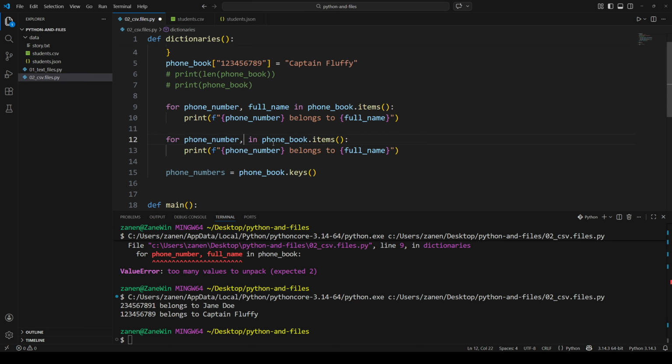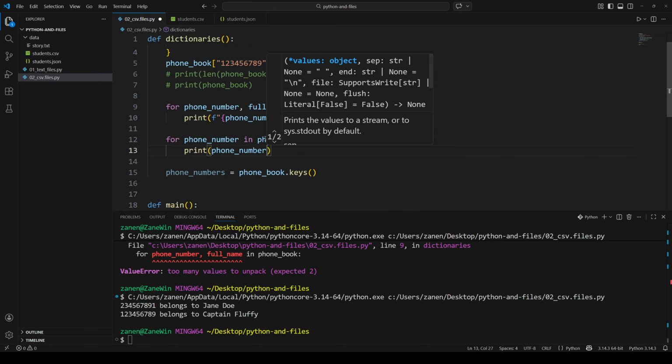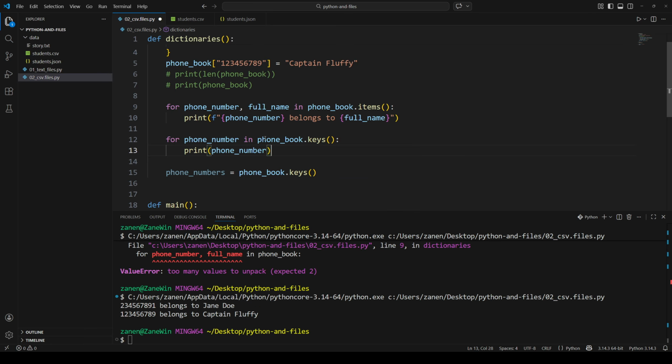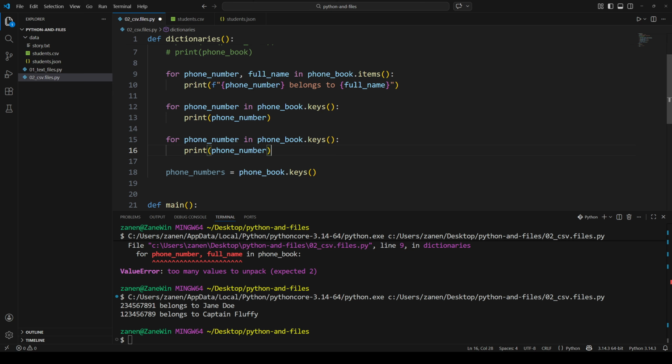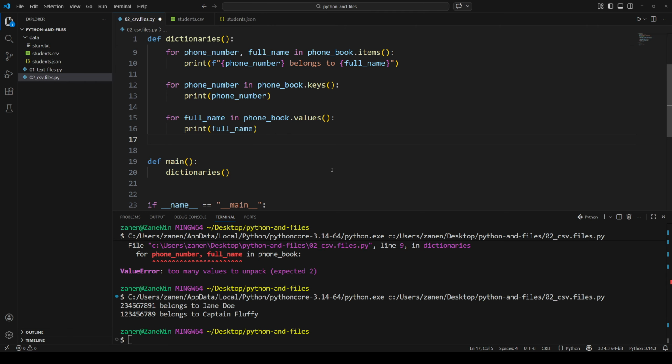So let's do an example just so we have it there. So we just want phone number, keys, and then here we could just say, just print the phone number. We have access to that variable. And then we can also do one for values. Maybe we just want all the names for some reason. Full name. So we have to specify values. Okay, copy that in there, be very lazy. And I can just run this again.